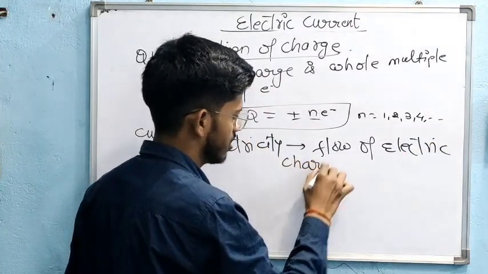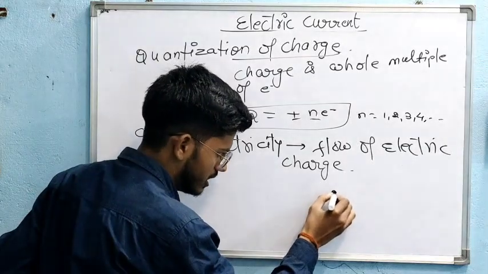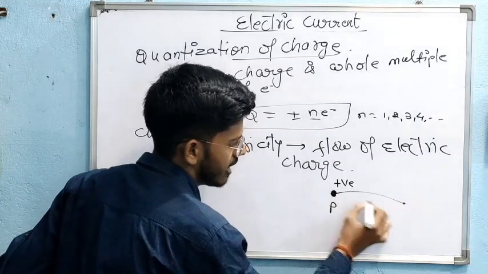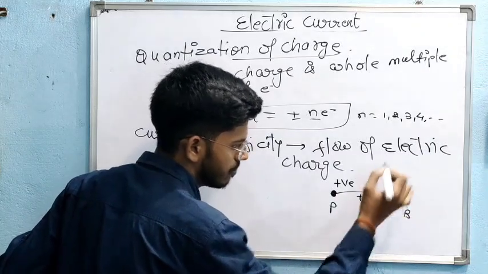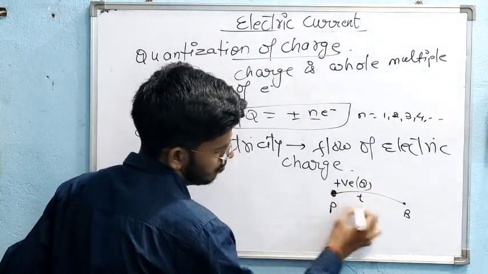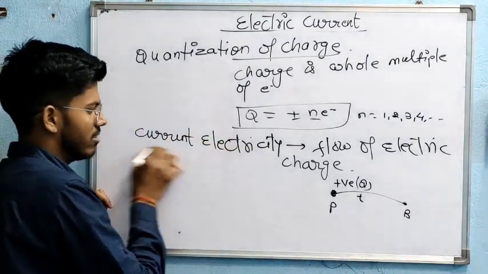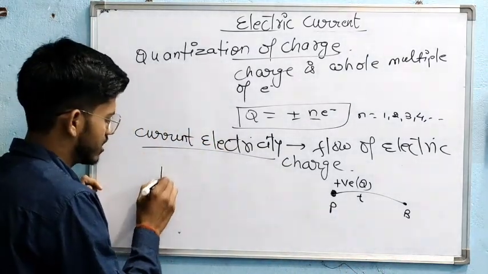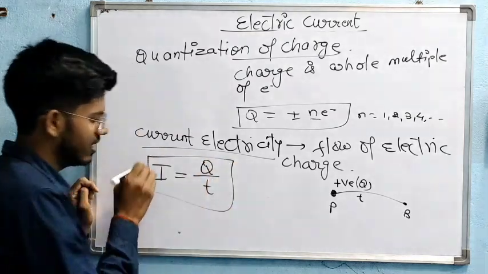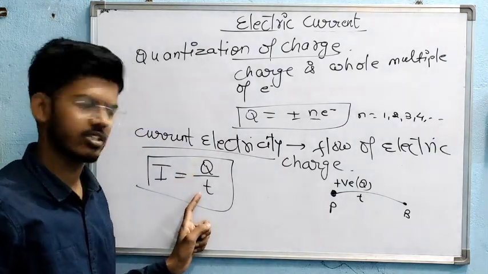Suppose a positive charge Q travels from point P to point B in a time interval t. Then the current is denoted by I, and I equals Q by T, where I is the current and Q is the charge in time interval T.